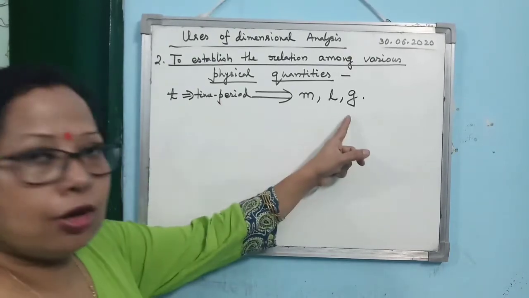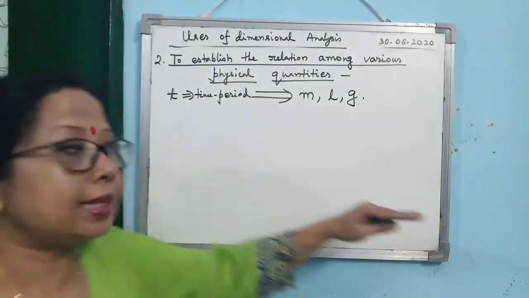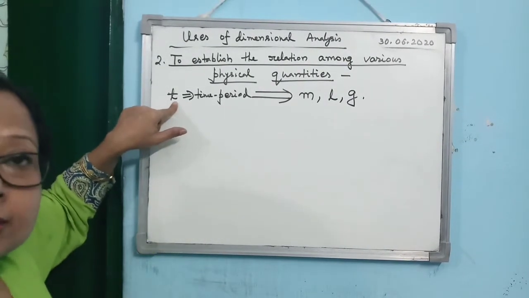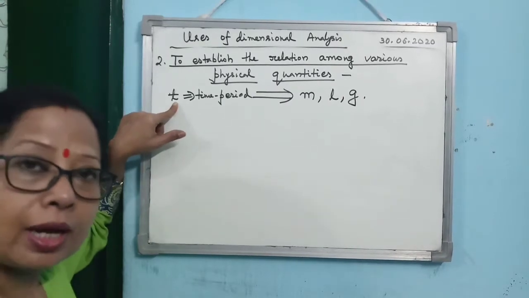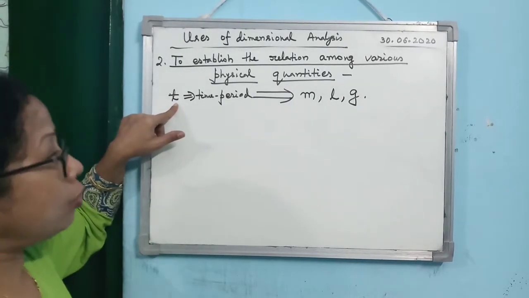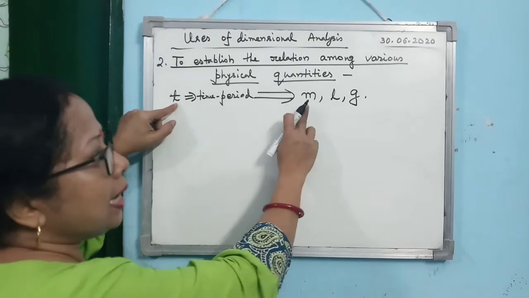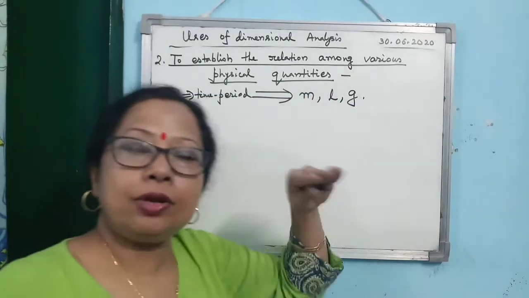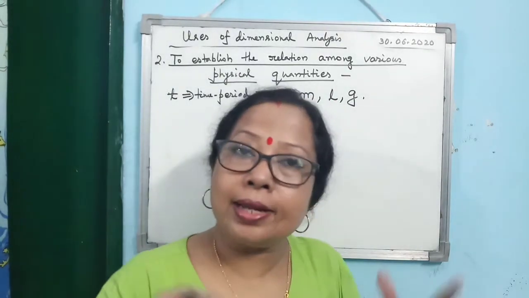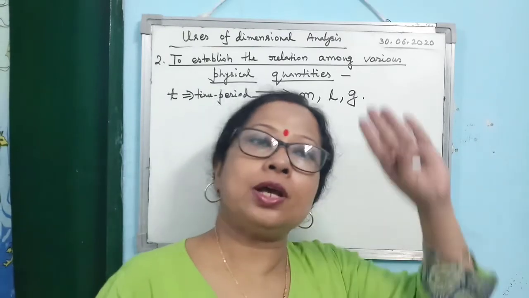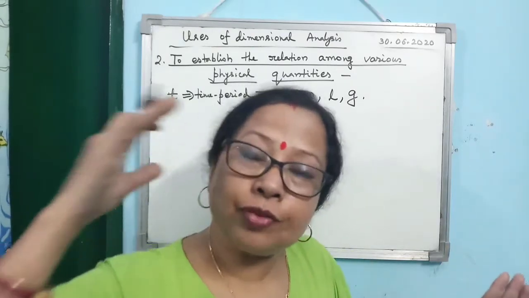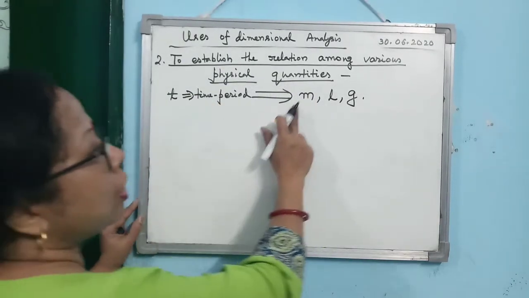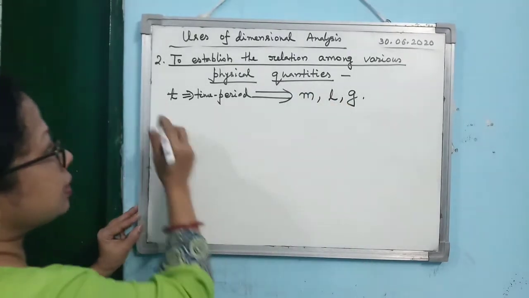So this is the way you must write down when you solve the numericals. Alright, means this is the physical quantity for which you want to find one equation, and on which quantities T is depending: M, L and g. Alright, so this should be your first step. When you read the question, you find out which physical quantity should be on the left hand side and on which physical quantities it depends. Alright, so T depends on M, L and g. This is the first step.